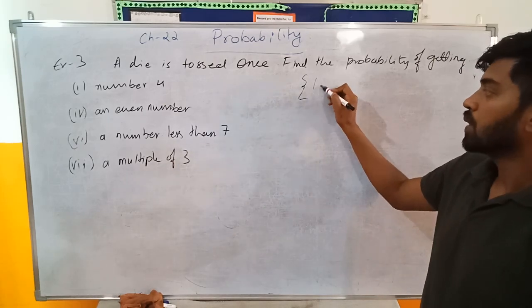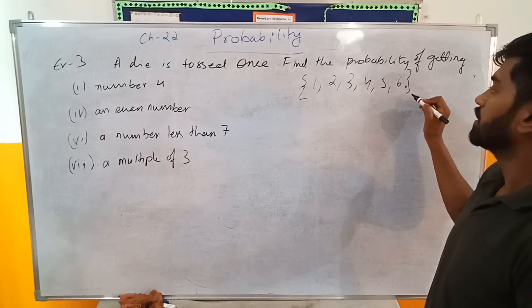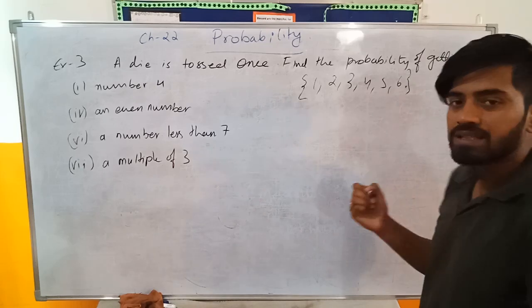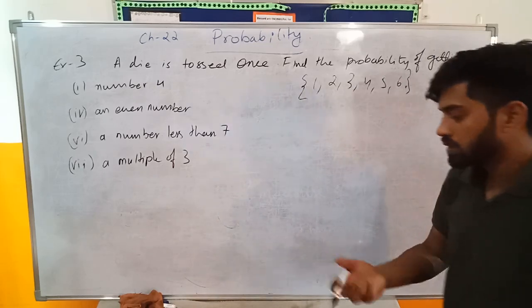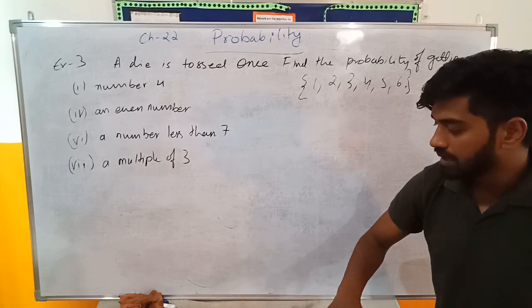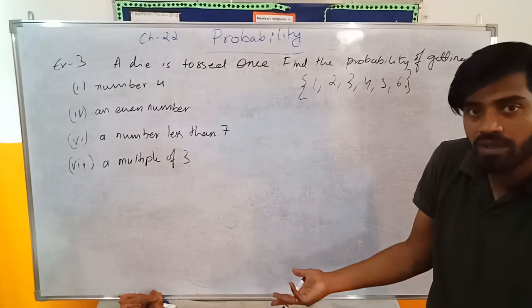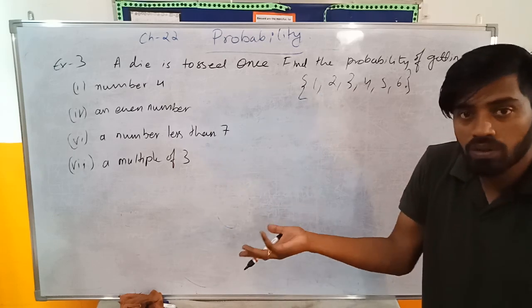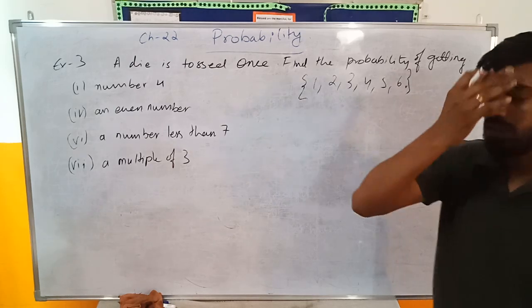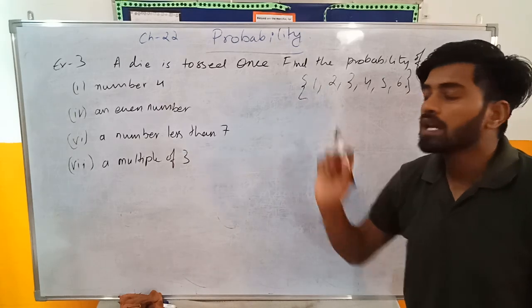Now I need to figure out what are my events. My events are 1, 2, 3, 4, 5, 6, 7, 8, 9, 10. No, only till 6, right? Why? Because when I toss a die, 8 is never going to come on the top, because there is no number 8 on the die, so 8 can never come. So only out of 1, 2, 3, 4, 5, 6, these numbers can come. Okay, so what is the probability of getting a number 4?